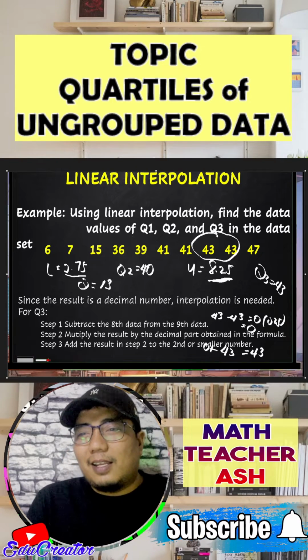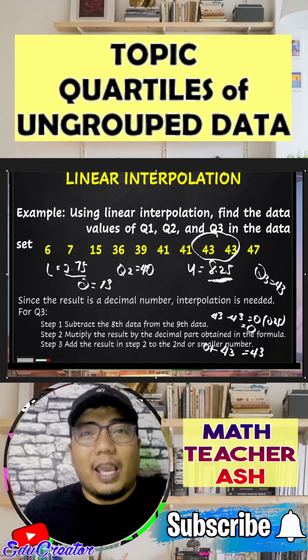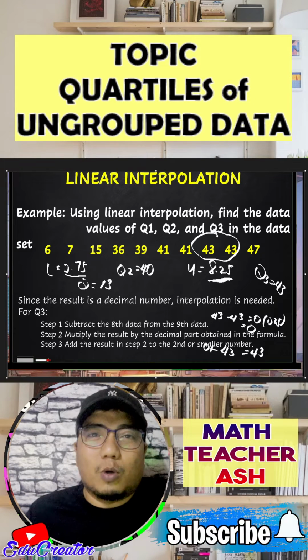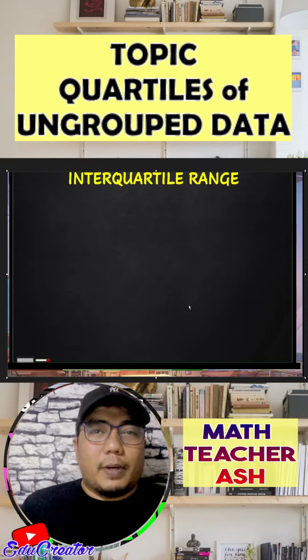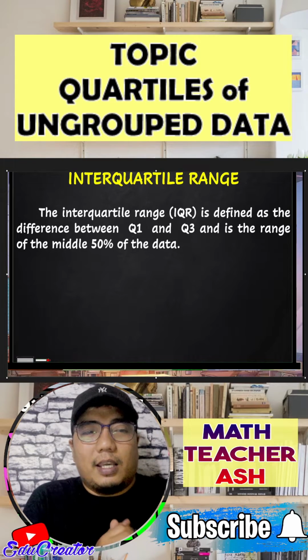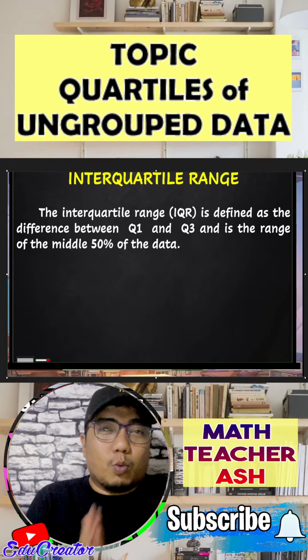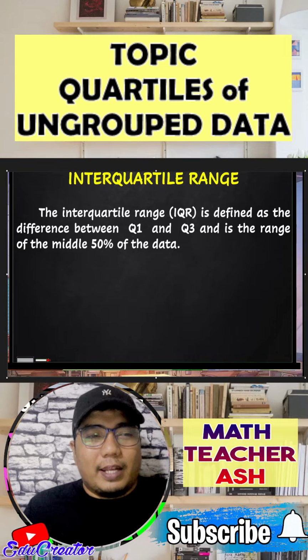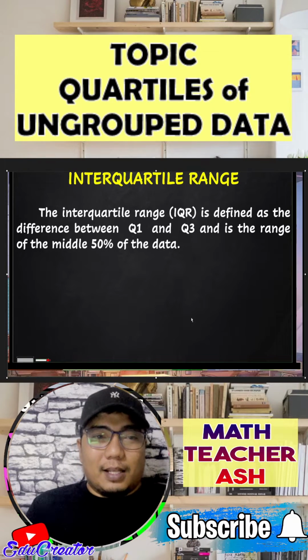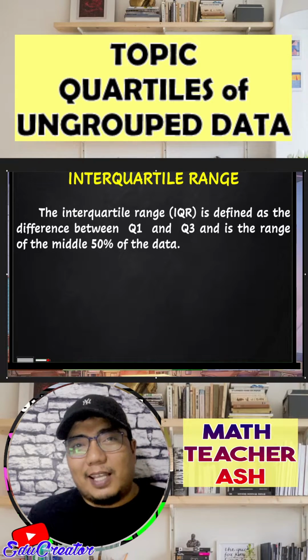And last but not least, another discussion here is known as the interquartile range. Now, the interquartile range, my dear math learners, is defined as the difference between quartile 3 and quartile 1. And it is also known as the middle or the 50% of the data set.